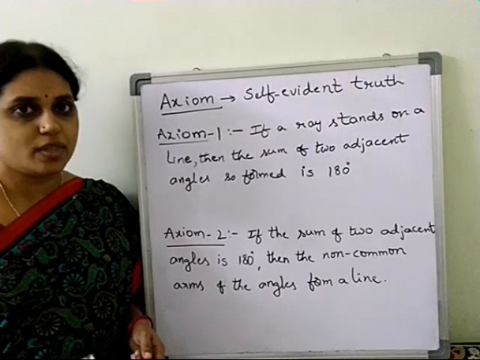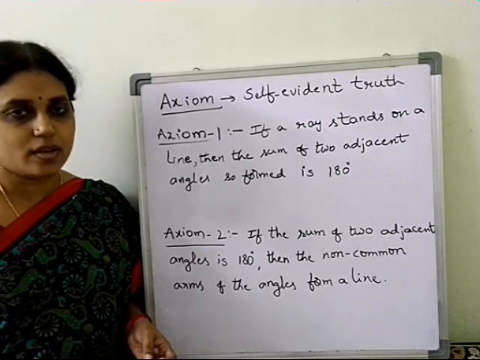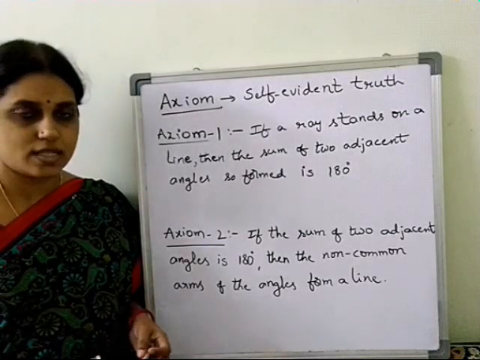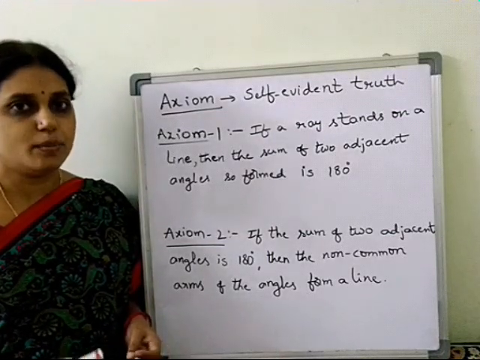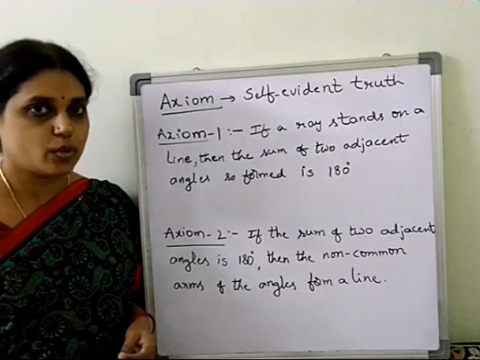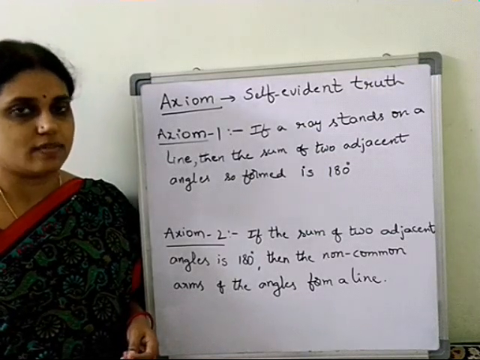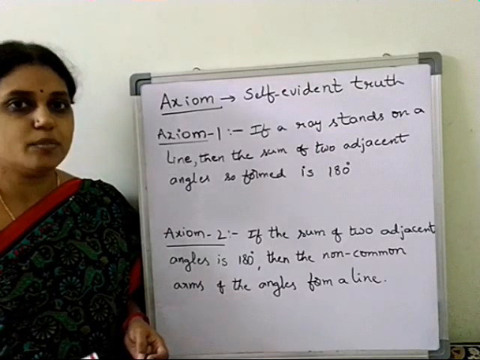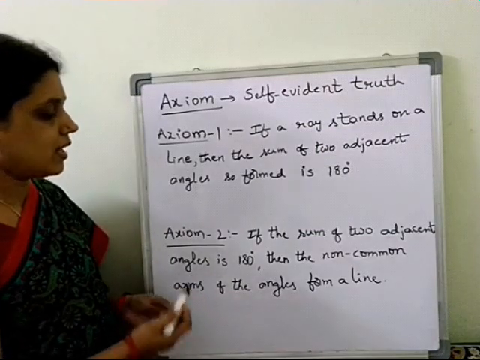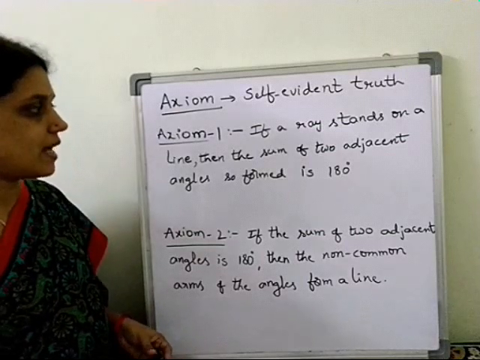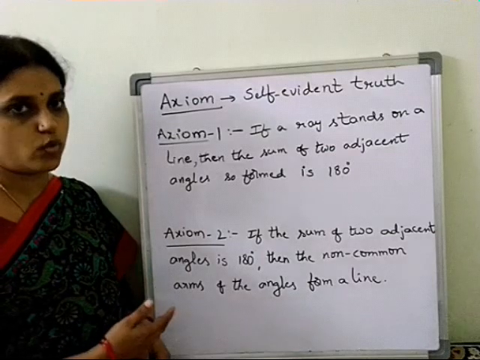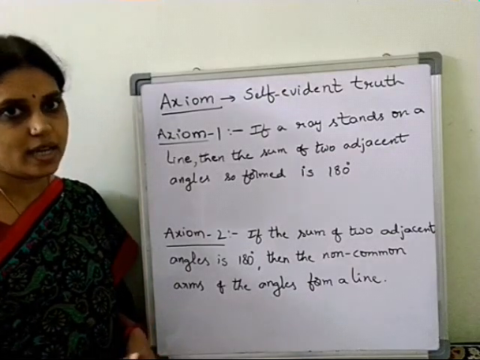So to prove something we have to start somewhere. Okay, so we will start with a few axioms. Axiom means what I said just now, that need not be proved, we just take them as true, without proving them. Those are called axioms. So here the first axiom is, if a ray stands on a line, then the sum of two adjacent angles so formed is 180 degrees.